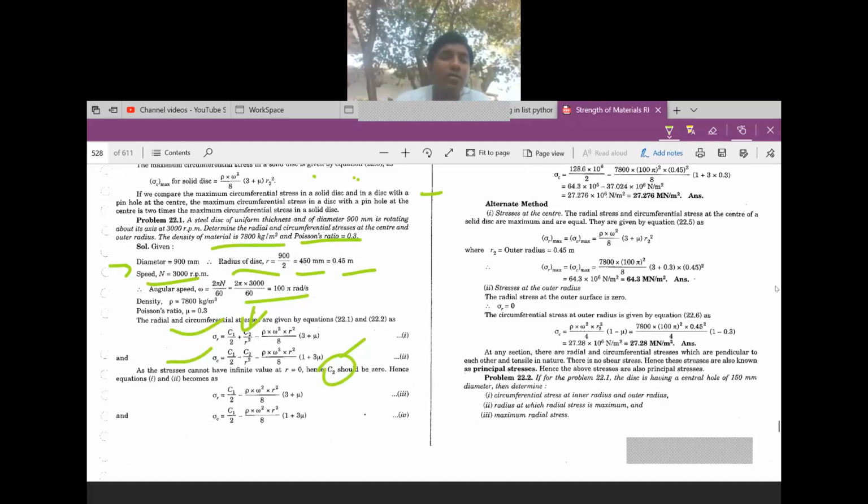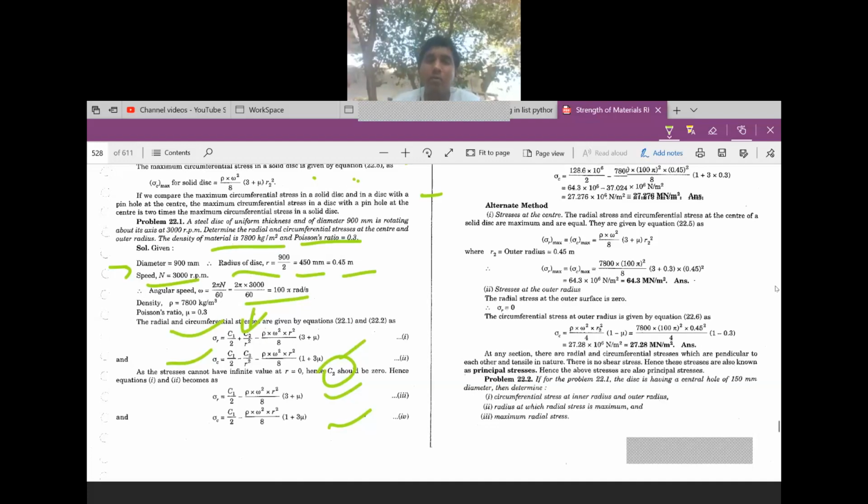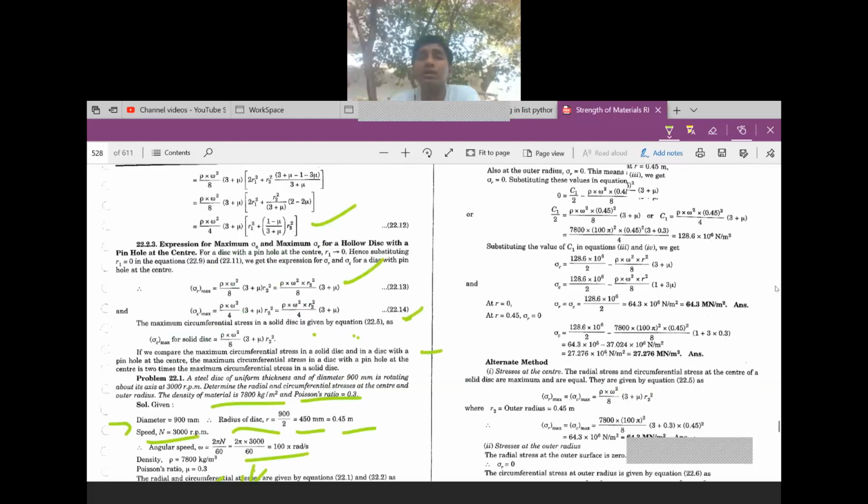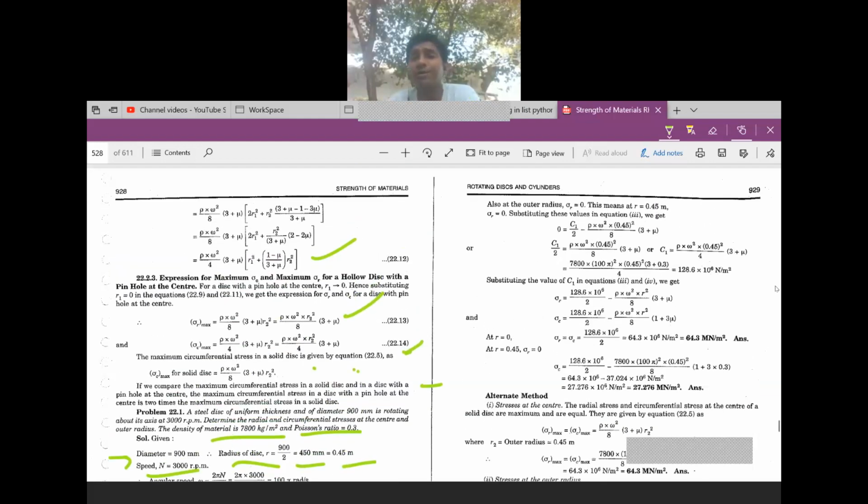Hence the equations become sigma r equal to C1 by 2 minus rho omega square r square by 8 into (3 plus mu), and sigma c equal to C1 by 2 minus rho omega square r square by 8 into (1 plus 3 mu). After that, consider the outer radius, where sigma r is equal to 0. This means at r equal to 0.45 meters, sigma r is equal to 0.